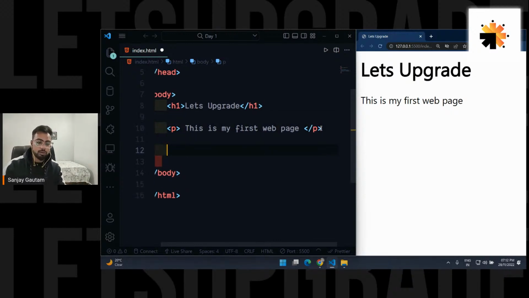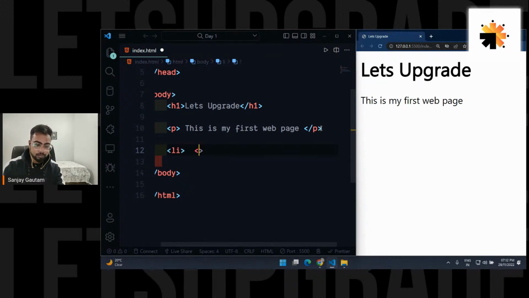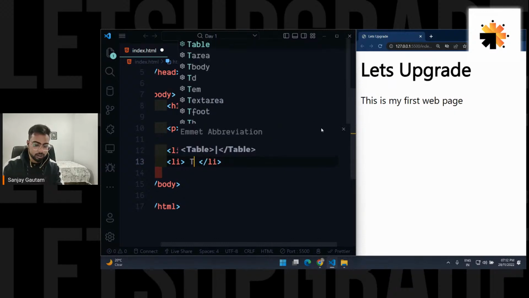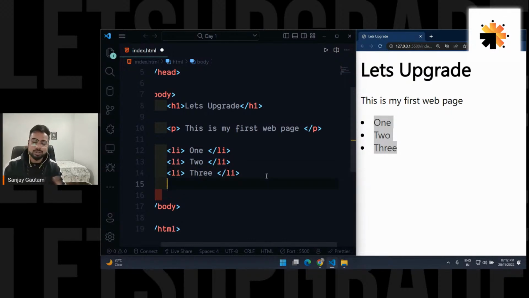Moving on to the list tag, which is very simple. If you want to have a list item, just type li, and in li you can have some list here. Let me say 1, 2, and let's say 3 here, and save it. Now I have a list here. So this is the list tag. Then we have table, anchor, and so many more.